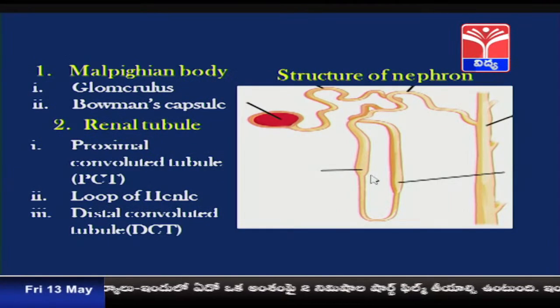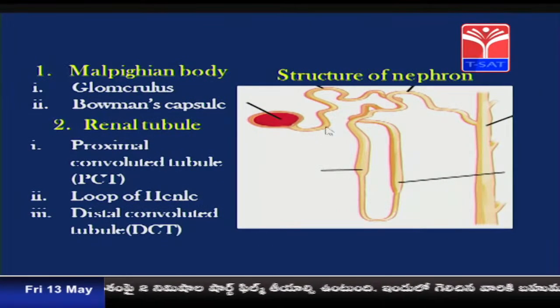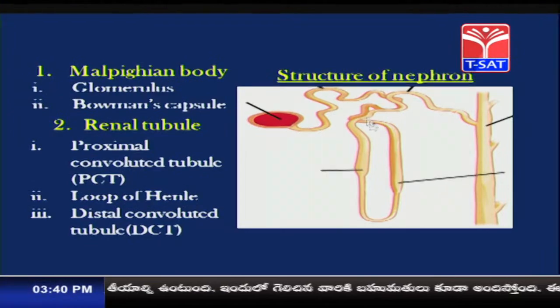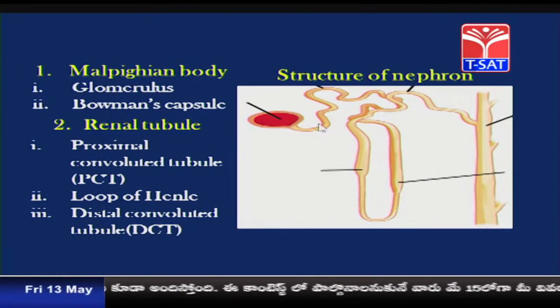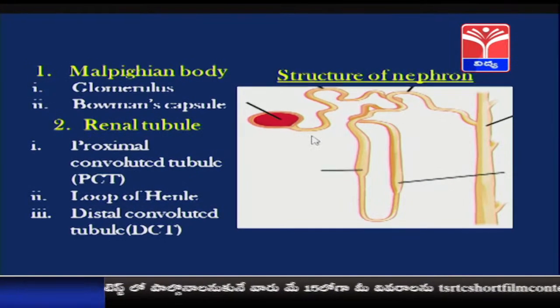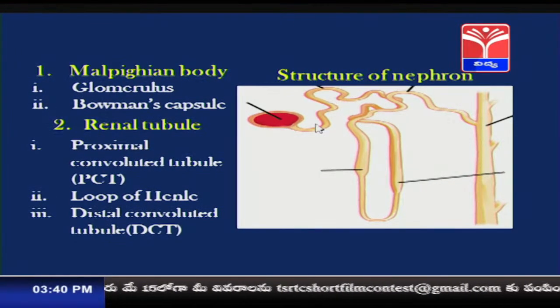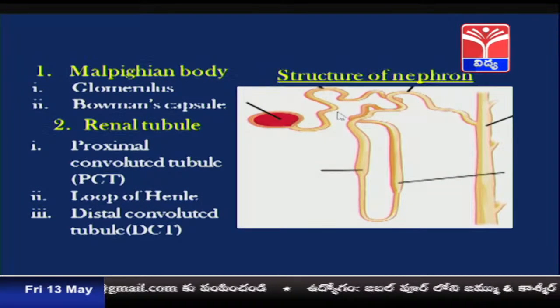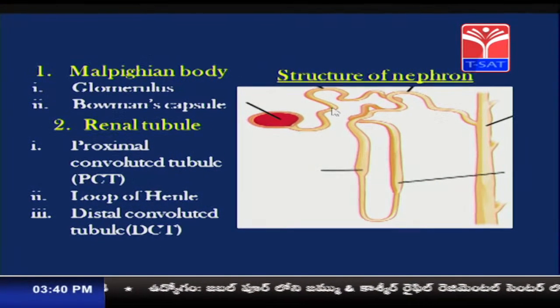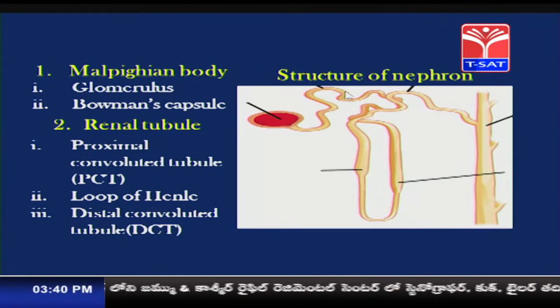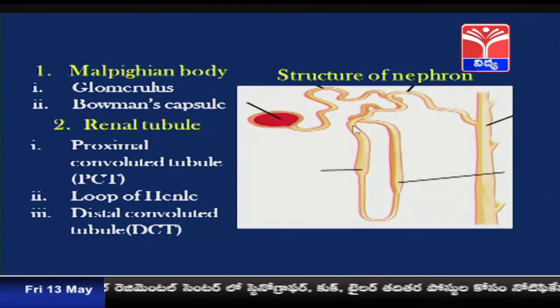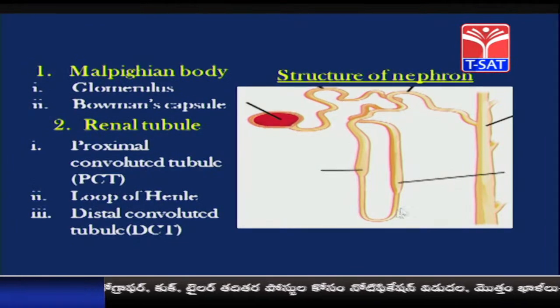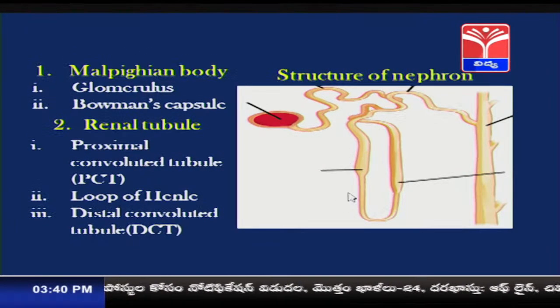The tubular portion of the nephron, which is called the renal tubule, is further divided into three distinct parts. The first one is the proximal convoluted tubule. This is the proximal convoluted tubule, proximal meaning very near to the Bowman's capsule. It is called a convoluted tubule as it has many foldings, and it leads into a hairpin shaped tube called Henle's loop.